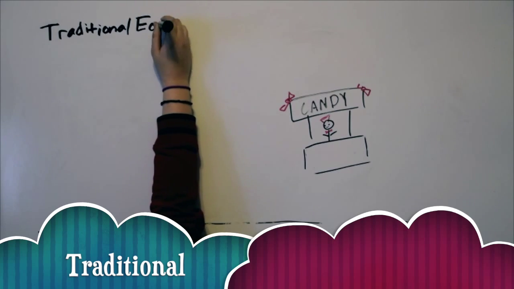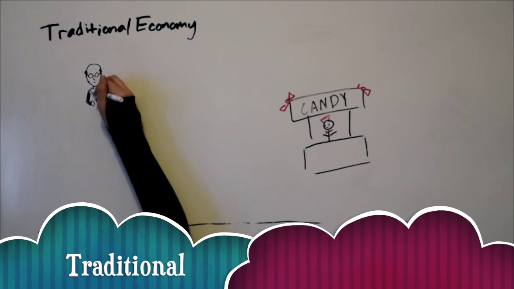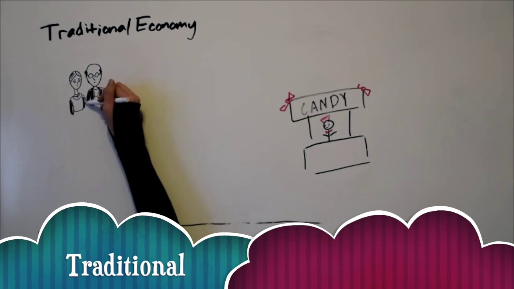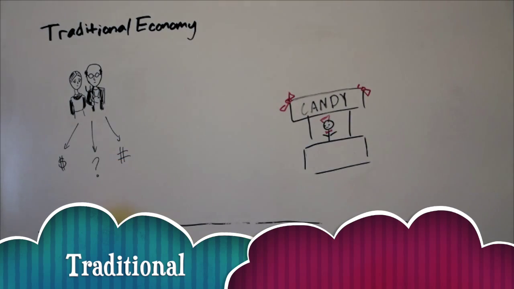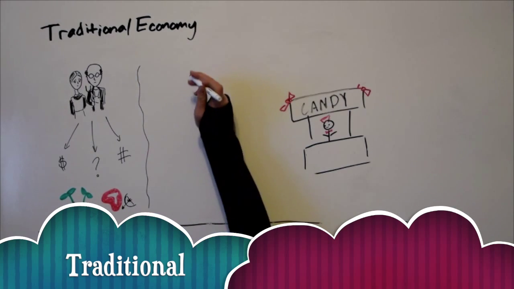Next is the traditional economy. A traditional economy uses ritual, habit, or custom to decide what to produce, how to produce it, and how to distribute it. It is often centered around the family. Boys will follow their father's footsteps, while girls will follow their mother's. Such economies tend to be close and small, and the society is often concerned with supporting entire groups rather than themselves or their families. Agricultural and hunting habits are central to their lives, laws, and religious beliefs.